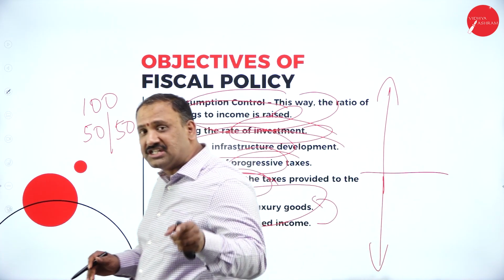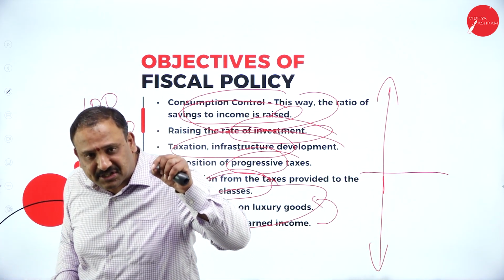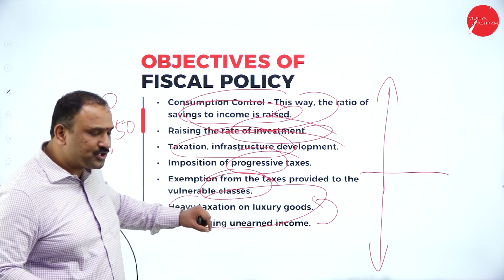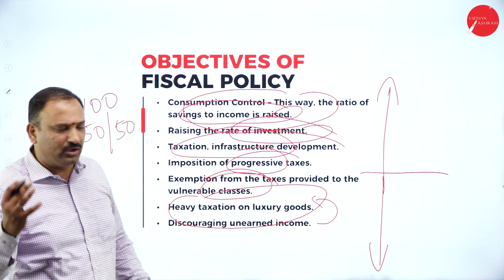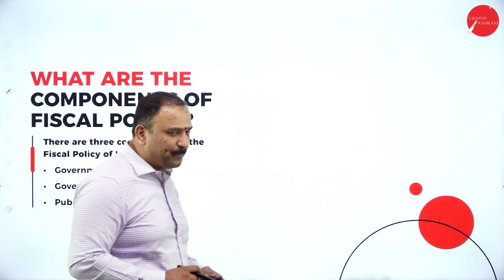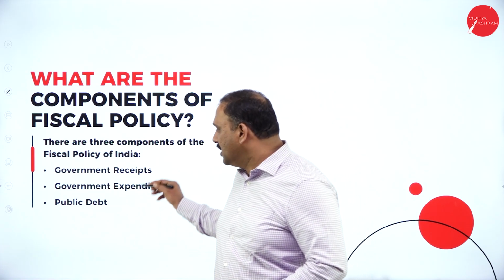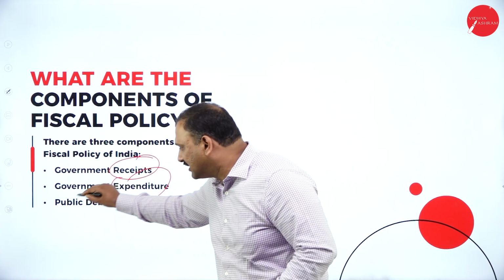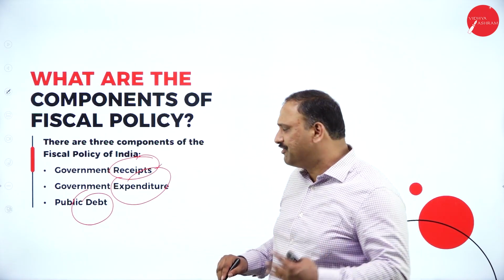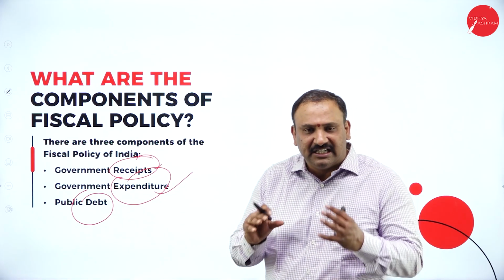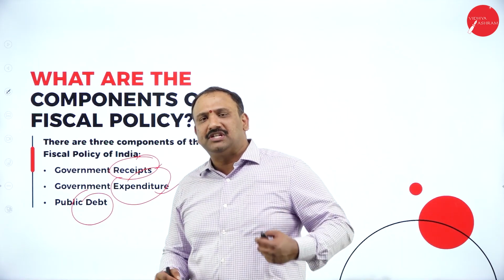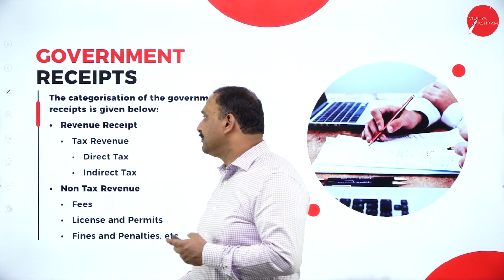So what fiscal policy would aim to do here is discourage black money, discourage unearned income, discourage those things which lead to a luxury life altogether, and put a heavy tax on imported luxury goods. What are the components of this fiscal policy? We have government receipts, the expenditure factor, and public debt. Receipts are the income factor; expenditure is where the Government of India spends money; and public debt is where the government has borrowed money. Now, let's get into it.